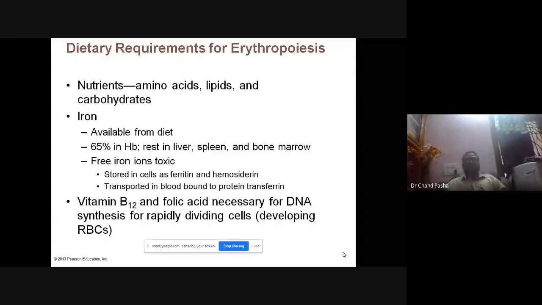Iron is coming from the diet, and it contributes 60-65% in hemoglobin. The rest is in liver and spleen and bone marrow. And free iron ions are toxic. This is the one big problem. Free iron ions, generally nanomaterials. Nowadays, people are working a lot on nanomaterials, and these nano items,